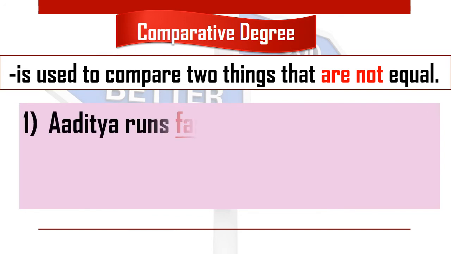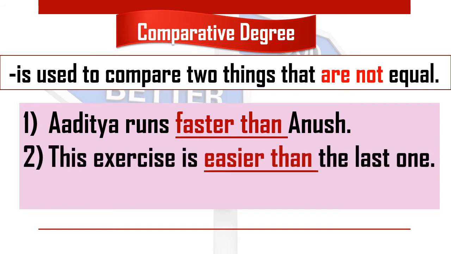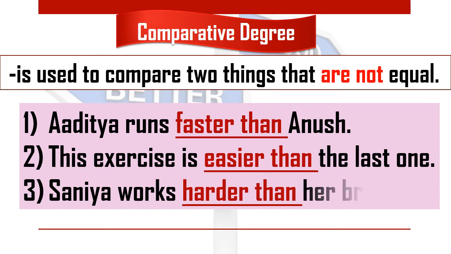So here come some more examples. Aditya runs faster than Anush. We have added ER. Just look at that. Fast is the basic adjective and we have added ER, so it has become an example of comparative degree. This exercise is easier than the last one. Here we are comparing two exercises. So this exercise is easier than the last one. Sania works harder than her brother. So here the comparison is between Sania and her brother. Okay.